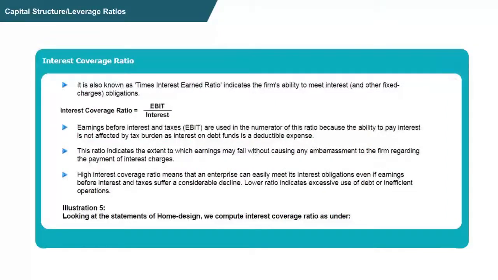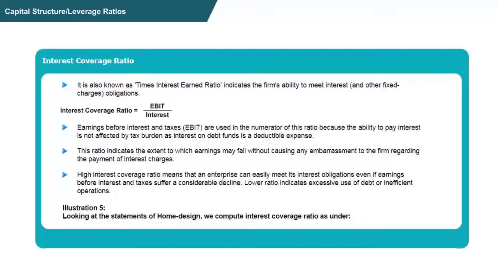The second ratio in coverage ratio is interest coverage ratio. Here the only factor we will consider is the interest. We will not consider the installment payment factor. This ratio helps us to know the times interest earned ratio. It indicates the firm's ability to pay off interest obligation. This ratio is computed by the formula of earnings before interest and tax divided by interest. Earnings before interest and tax are used in the numerator of this ratio because the ability to pay interest is not affected by tax burden, as interest on debt funds is a deductible expense.